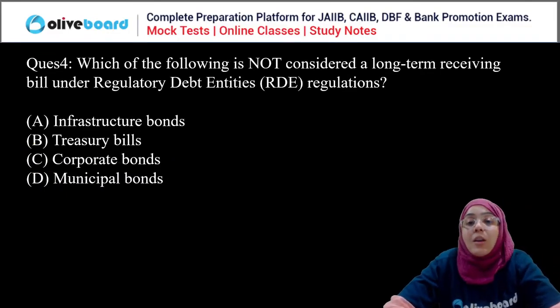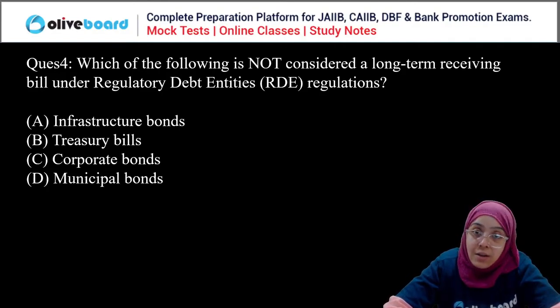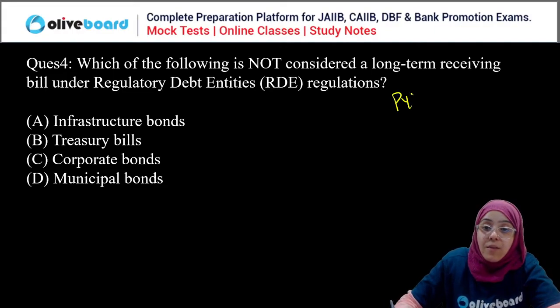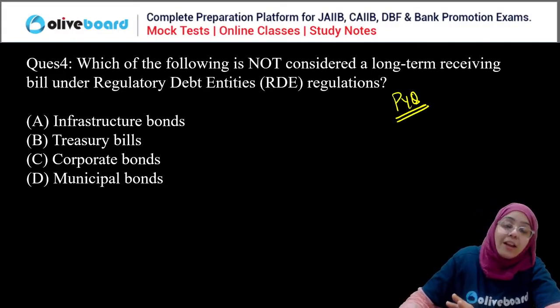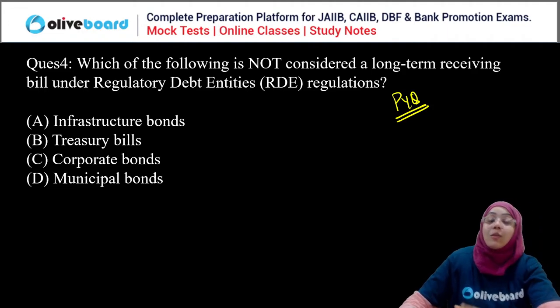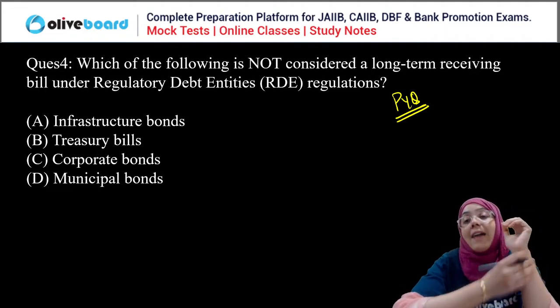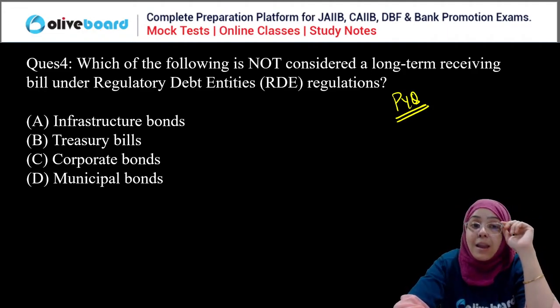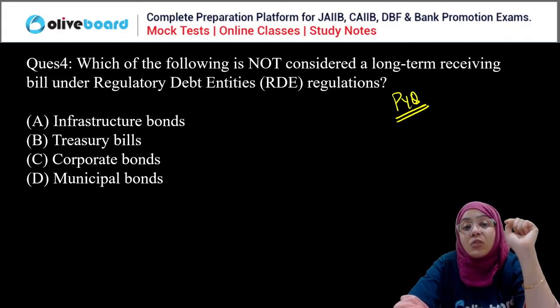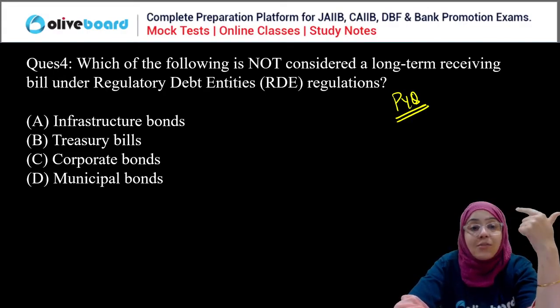Now, which of the following is not considered as a long term receivable under the regulatory debt entities regulation? So this is again a PYQ, everyone. This is again a PYQ, which was asked in the May-June examination cycle of 2024, right? So which of the following is not considered as a long-term receivable under the regulatory debt entities regulation? Infrastructure bond, treasury bill, corporate bonds, municipal bonds.